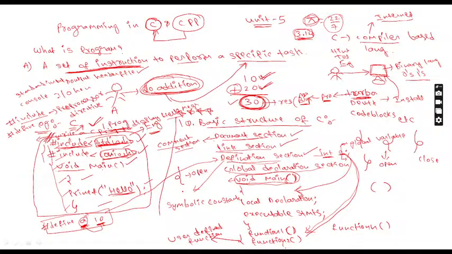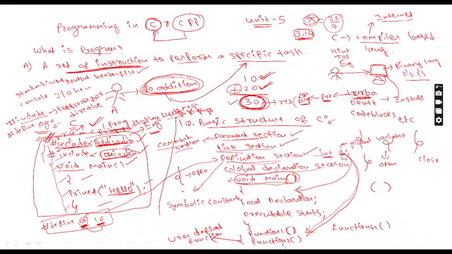I'll give you one simple example to understand the concept of void main. Suppose you want to drive a car. How many driving seats will be there? Only one driving seat. The remaining four or five people can sit, but the driving seat is only one.